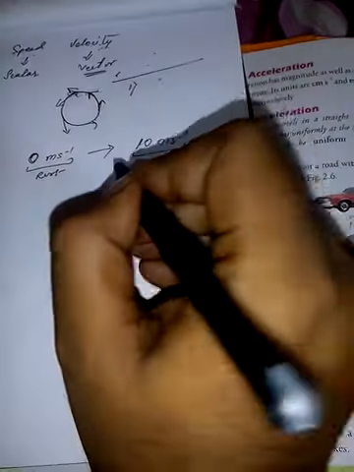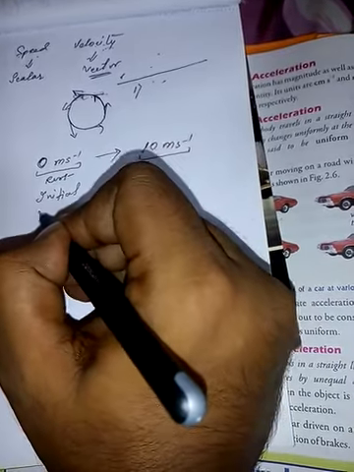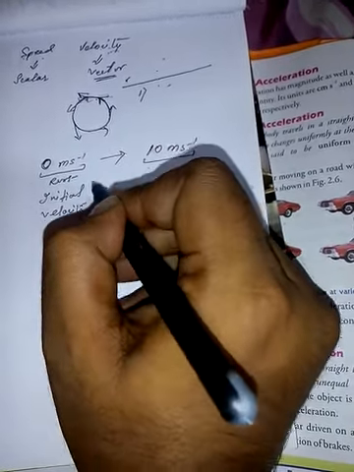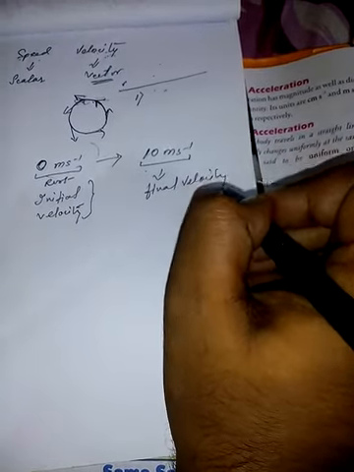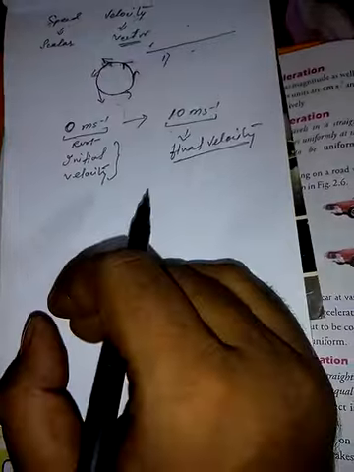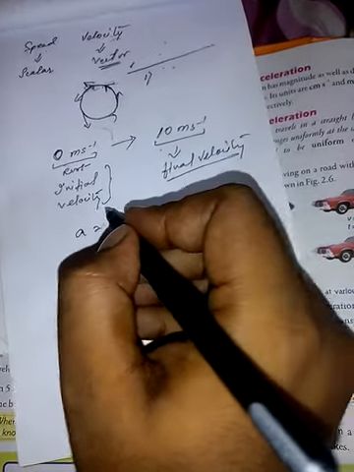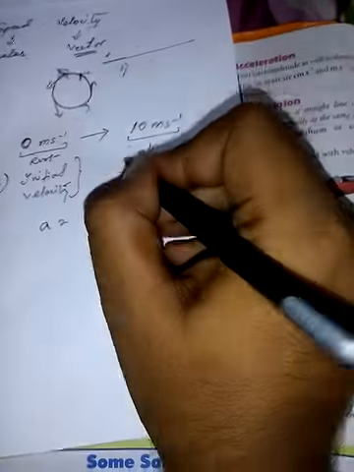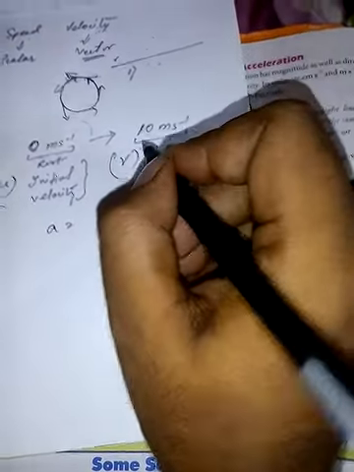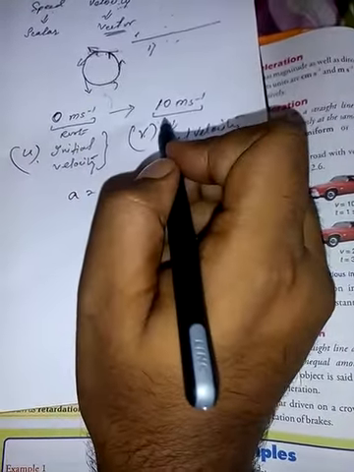This is the initial velocity, the starting velocity, and this is the final velocity. Now how will you determine the acceleration? Let me tell you one thing: initial velocity is always represented by u and final velocity by v. So u stands for initial velocity and v stands for final velocity.